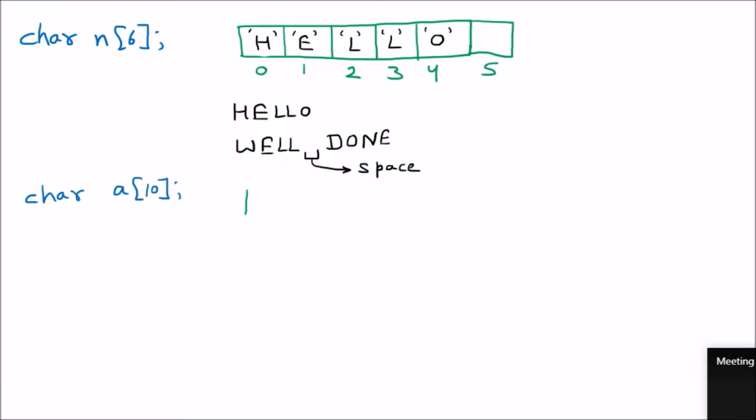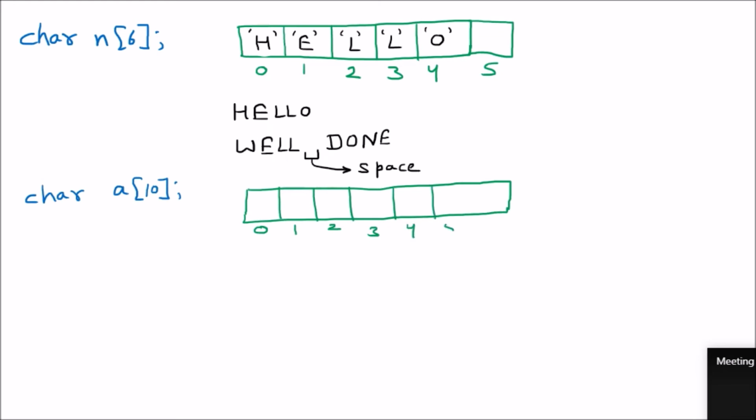A10. So there I am taking the memory allocation and it is starting from 0 to 9: 1, 2, 3, 4, 5, 6, 7, 8 and 9.